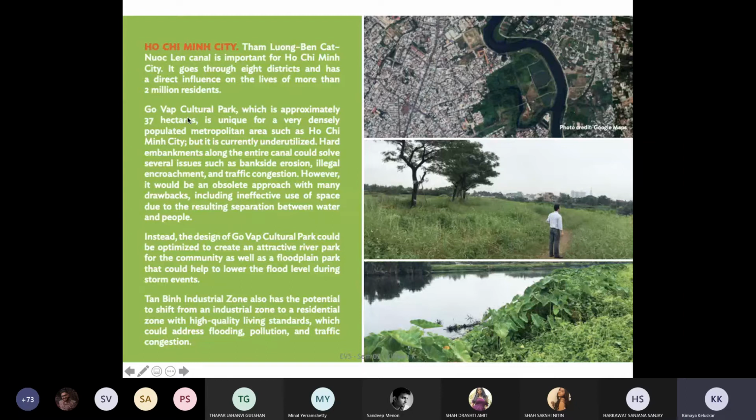It talks about the Govap Culture Park, which is approximately 37 hectares, and it's unique in a densely populated metropolitan area, but it's currently underutilized. So they are talking about how you reutilize the space and create it more effectively for the city.